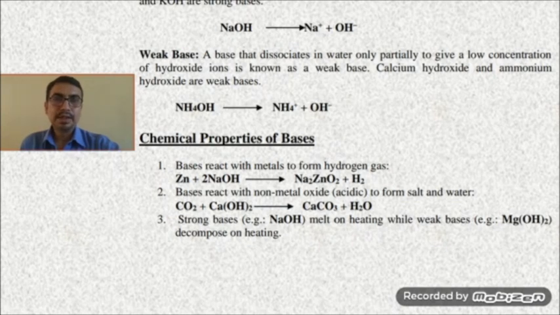The third property is that a strong base melts on heating. If you heat a strong base, it melts, while weak bases decompose when heated. They decompose into other compounds. So these are the chemical properties of bases.